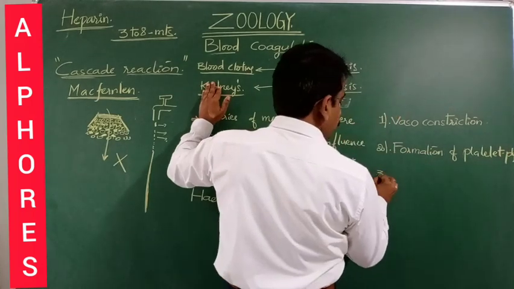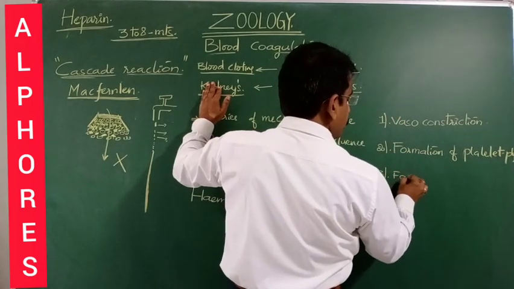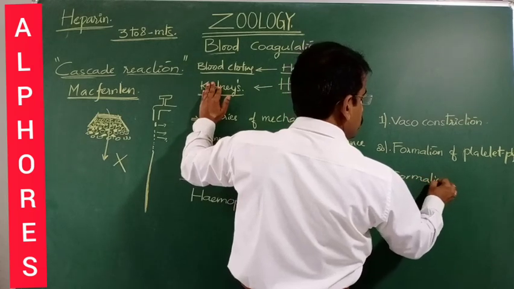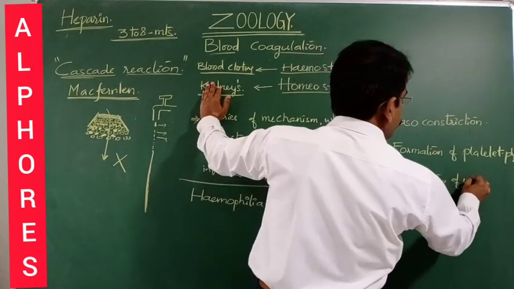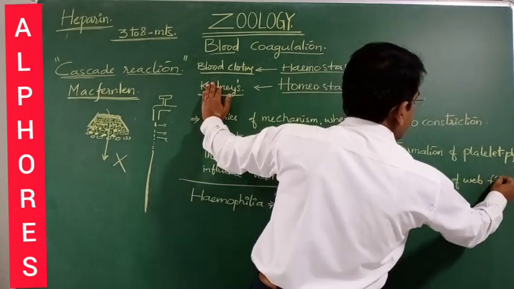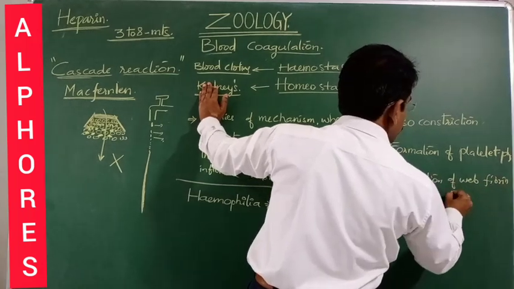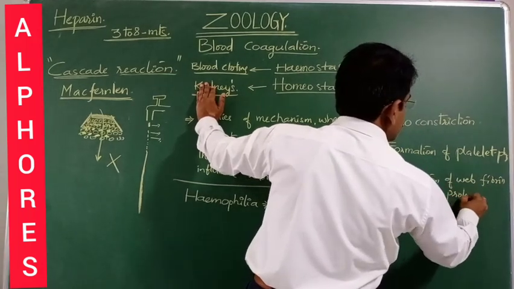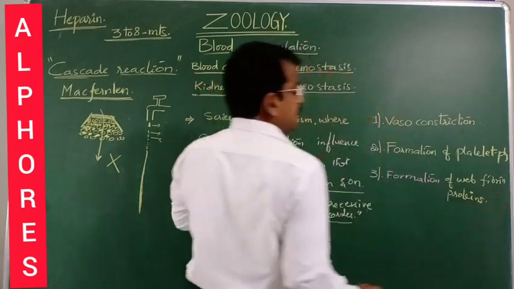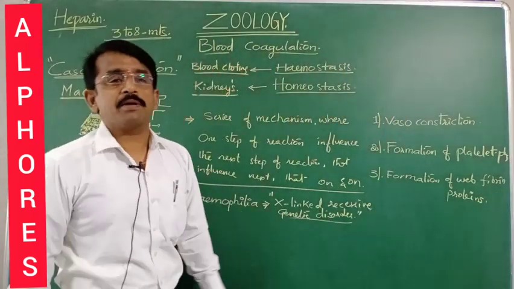And the third one is formation of a web of fibrin fiber proteins. So these are the three overlapping mechanisms.